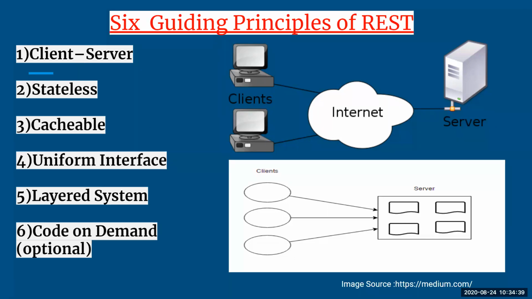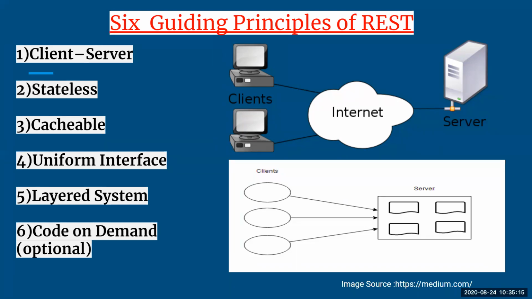Fourth, uniform interface. When we talk about uniform interface, here it refers to the GUI, or you can say the interface through which your client and server are communicating. Usually the interface is going to be the same, and your interfaces usually will be your web pages, because when we talk about REST, that is something which is online. So you have your client and server, wherein both of them will be requesting each other or interacting with each other with the uniform interface, that can be in the form of web pages, that can be in the form of URLs. Okay.